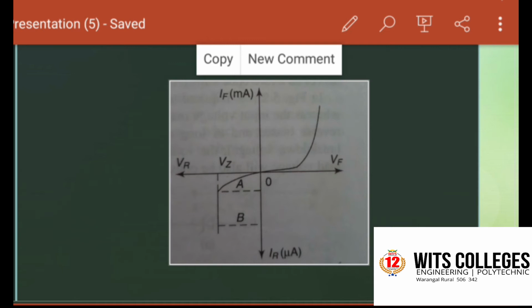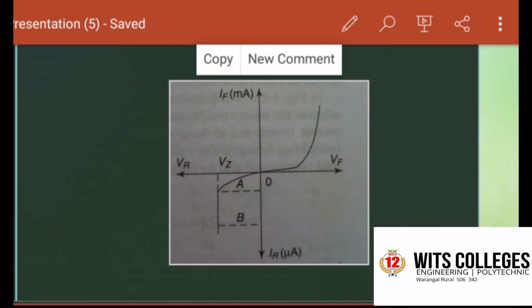However, diodes can be designed with adequate power dissipation capabilities to operate in the breakdown region. One such device is known as a Zener diode. A Zener diode is heavily doped compared to ordinary diodes. That means a Zener diode is a reverse biased heavily doped PN junction diode.